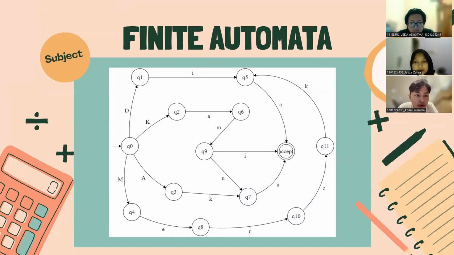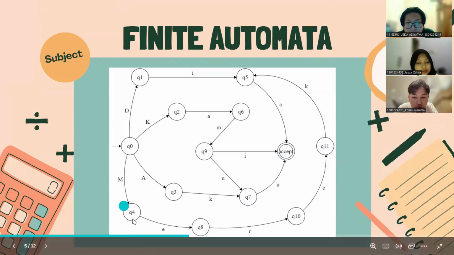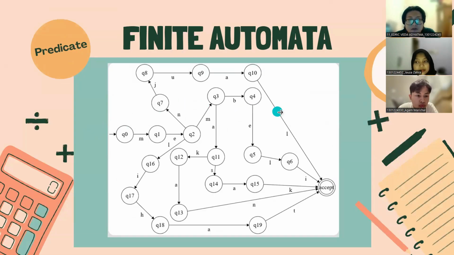For the first one, I will explain the finite automata for the subject. For example, we choose mereka. It moves from Q0 to Q4, then Q8, then Q10, Q11, Q5, and the rest is accept. Next, I will explain the finite automata for the predicate.